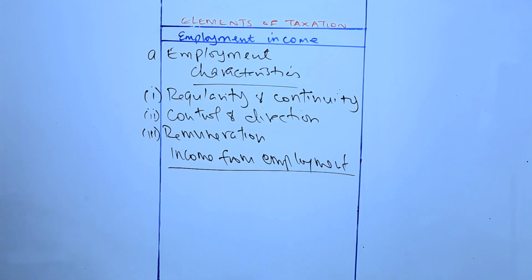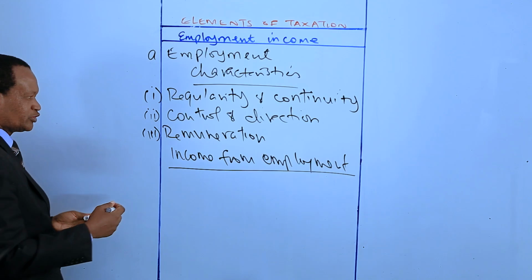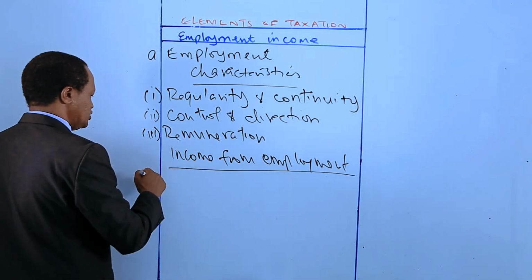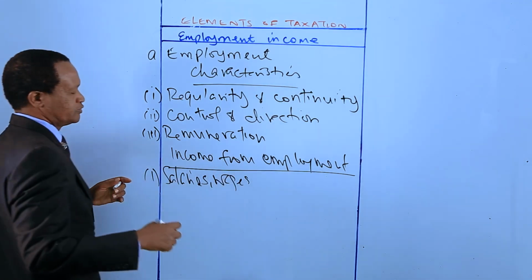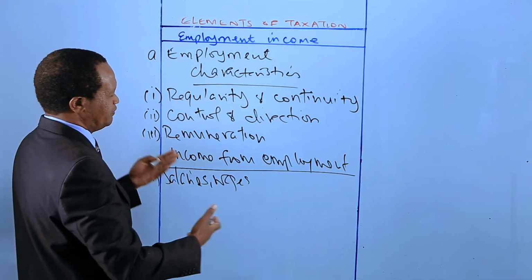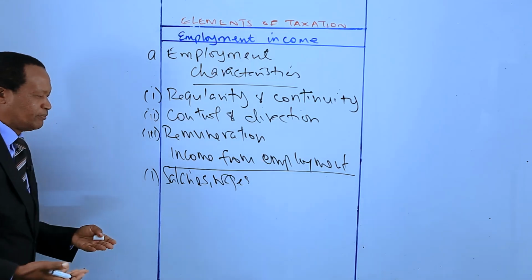Now, candidates, employment income includes all forms of remuneration. They could be benefits. It could be allowances received by an employee from the employer, and that may include salaries, wages, bonuses. So we are outlining, candidates, the various sources of income from employment.